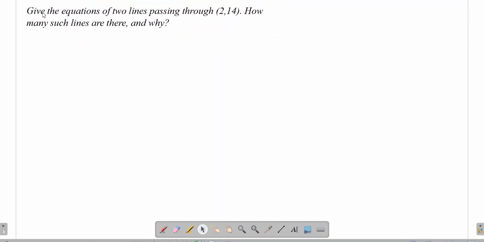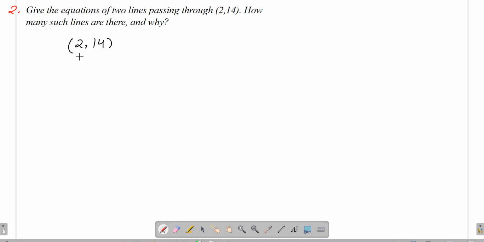This is question number 2 of your NCERT exercise 4.3. The question says, give the equations of two lines passing through 2 comma 14. So what has the question given us? The question has given us just one point, and we need to write down two equations which will pass through 2 comma 14. How can we do it?